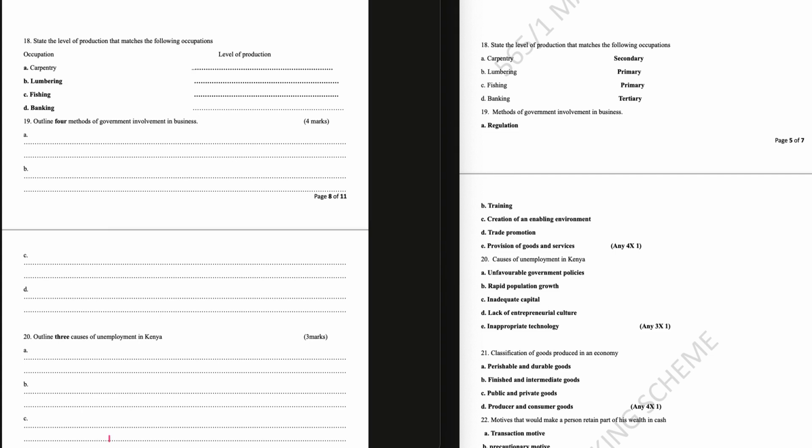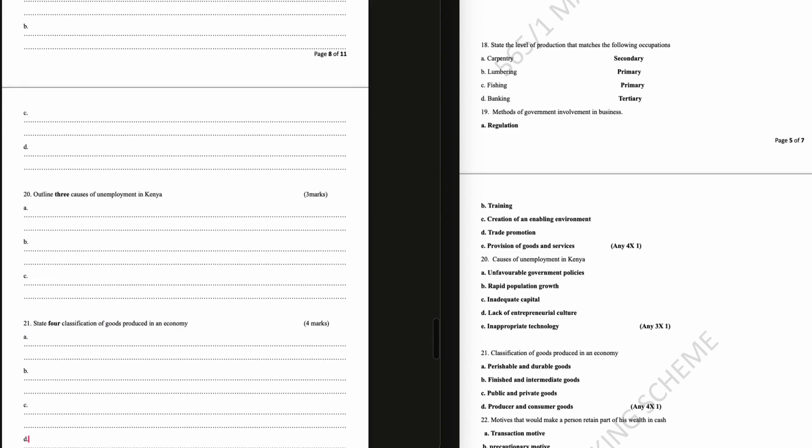Question 19. Outline 4 methods of government involvement in a business. Regulation, training, creation of an enabling environment, trade promotion, provision of goods and services. Question 20. Outline 3 causes of unemployment in Kenya. Unfavorable government policies, rapid population growth, inadequate capital, lack of entrepreneurial culture, inappropriate technology.